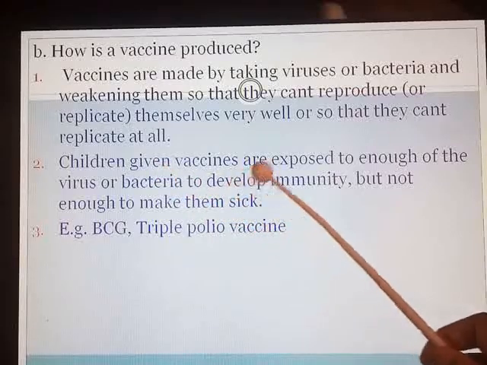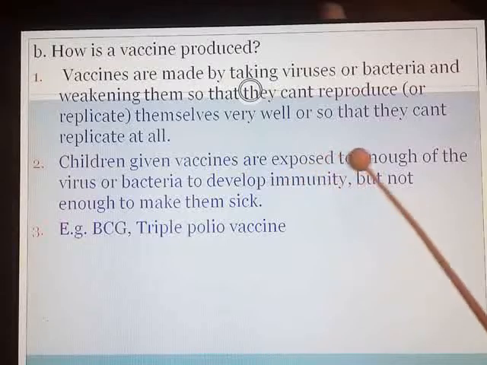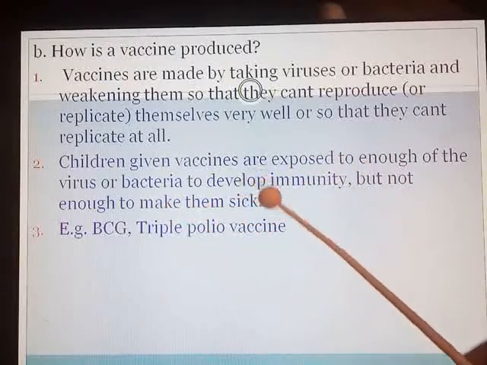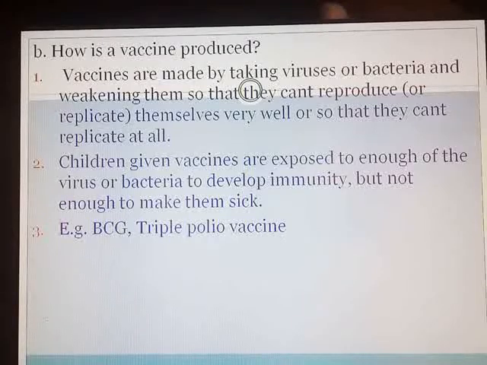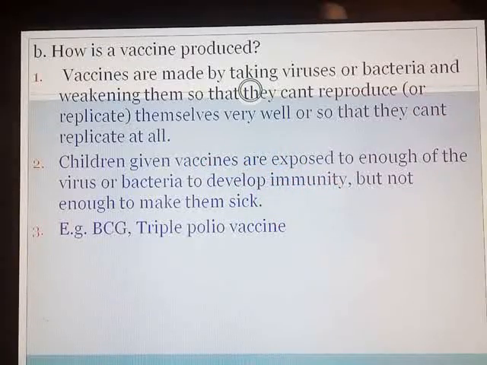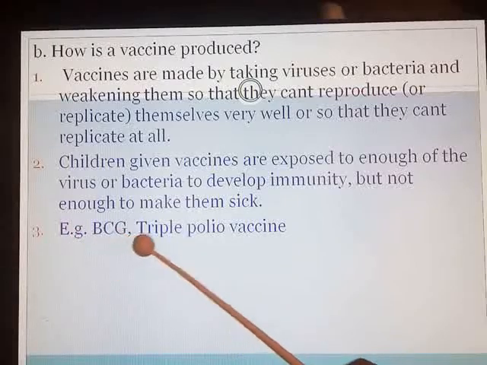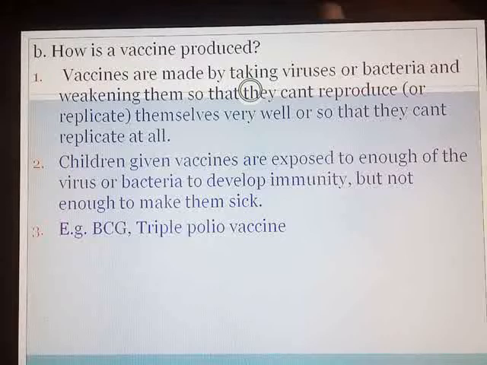Children given vaccines are exposed to enough of the virus or bacteria to develop immunity, but not enough to make them sick. Means when these vaccines are introduced in the bodies of children, they will not fall ill, but their body will start producing antibodies and develop the immunity against that particular disease. So here you can give the examples of different vaccines. BCG, triple polio vaccine, these are the names of different vaccines. In short, you can write down quickly.